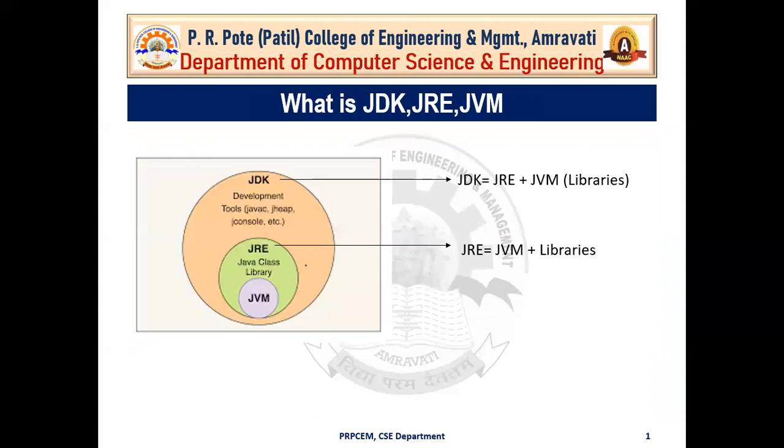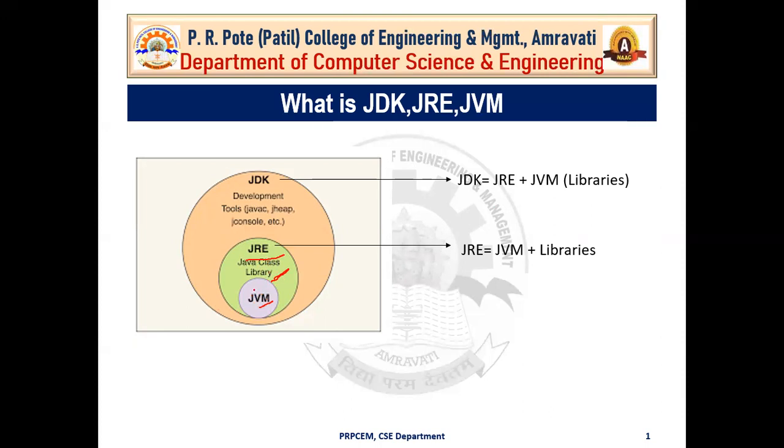Now let's understand it by this given figure. Now here there is a JVM plus library. ठीक है? Here is a JVM plus Java classes library. It means that it contains some library. After that, in another circle, there is a JRE, that is Java Runtime Environment. As I told you before, JRE contains JVM.